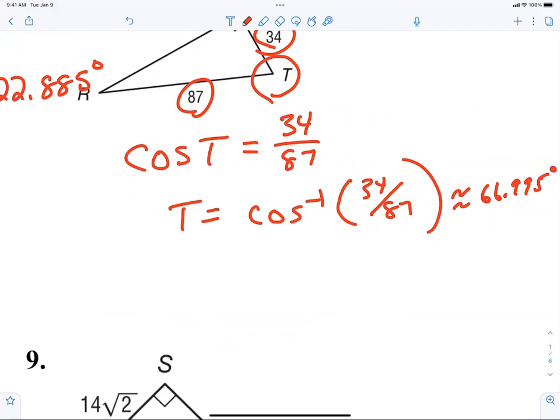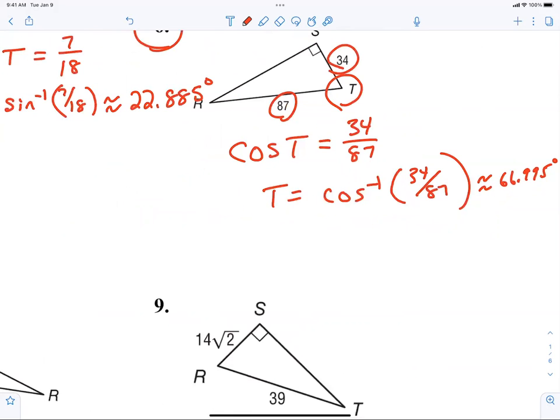66.995 degrees. And if it's not coming up on your calculator, you've got to let me know. That's, like I said, really easy, but you need the practice. Everybody good? I told you, it's really simple. It looks complicated. It's really simple.